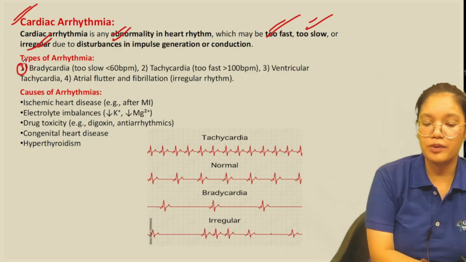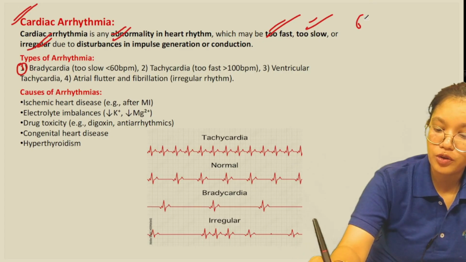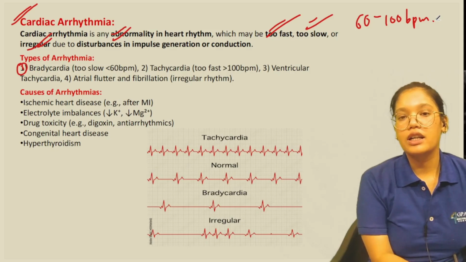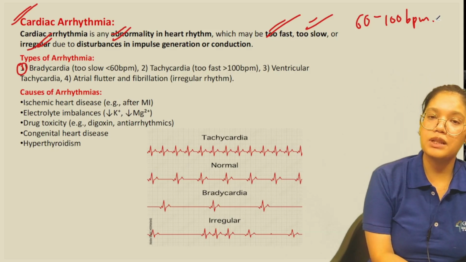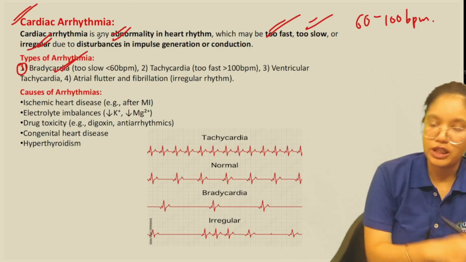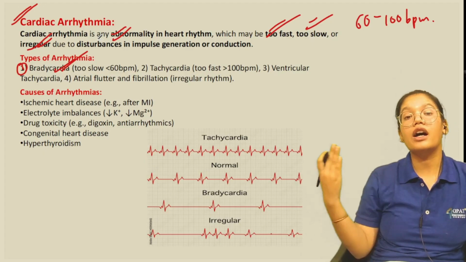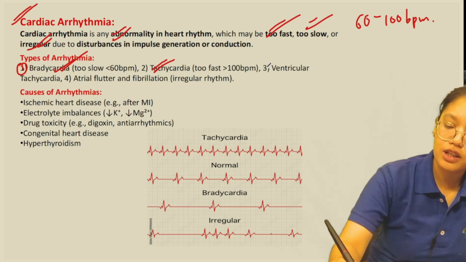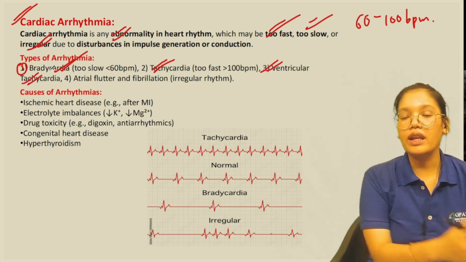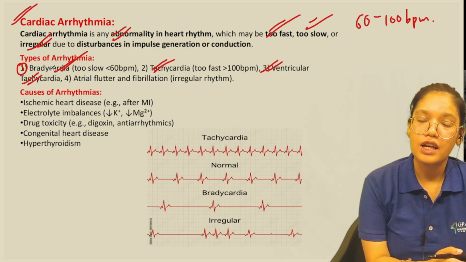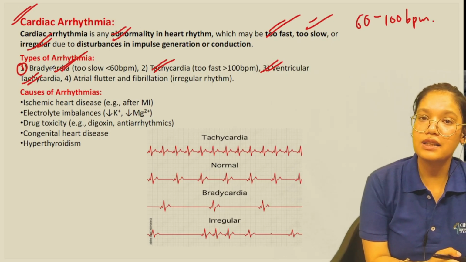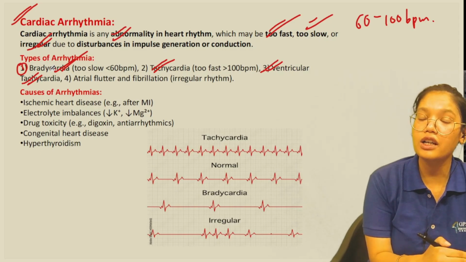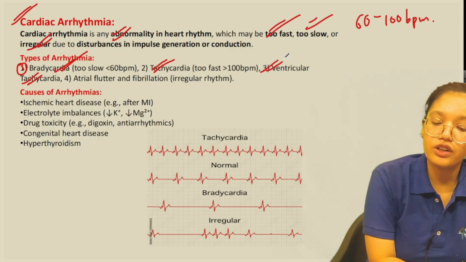First is the bradycardia. Now the normal heart rate for an individual is 60 to 100 beats per minute. So whenever this heart rate is below 60 beats per minute, that condition is called bradycardia, and when it is more than 100 beats per minute, that condition is called tachycardia. Okay, now third is the ventricular tachycardia. Whenever this heart rate is too fast and that heart rate imbalance starts from the ventricular region, or the lower region of our heart, that condition is called ventricular tachycardia.